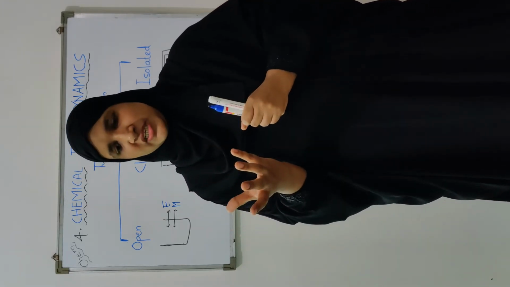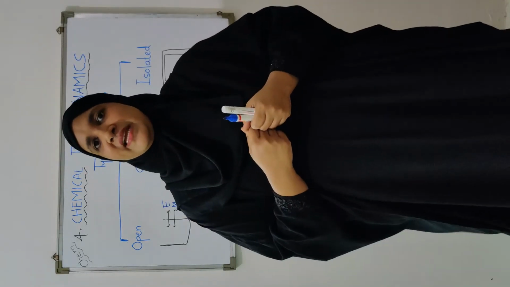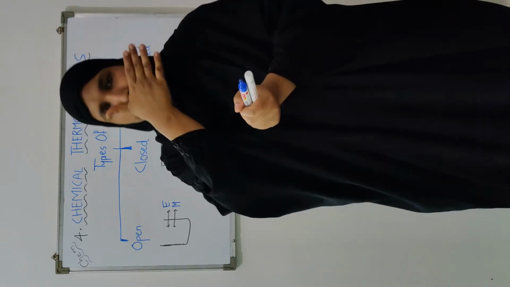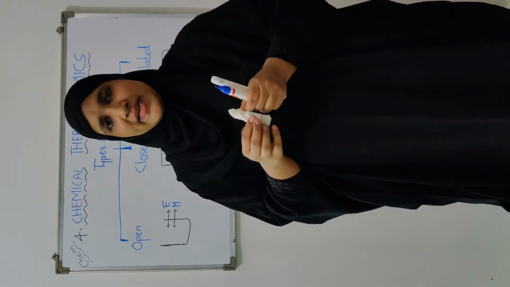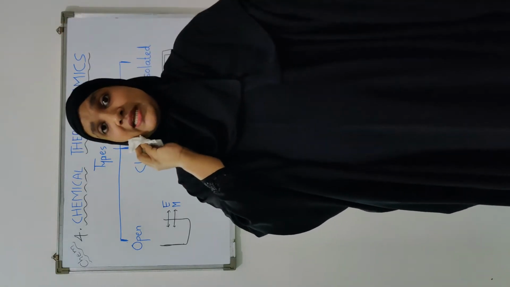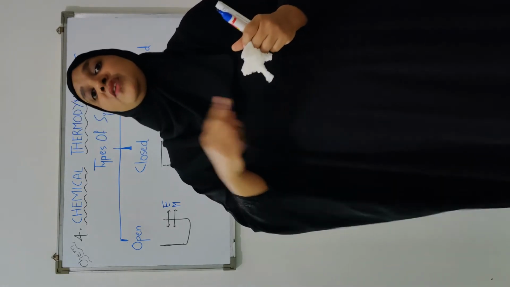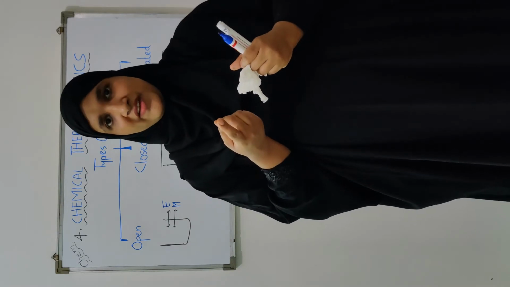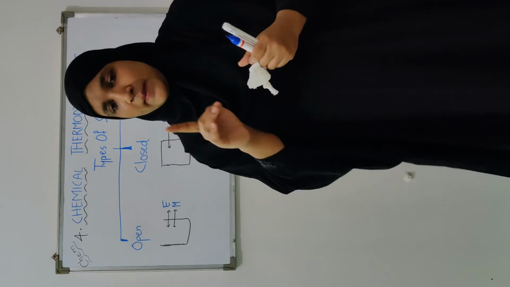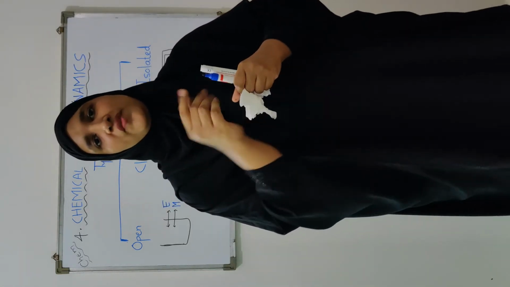Any reaction mixture that is taking place in a closed container, or take a cup of tea again, hot cup of tea, and you just cover it with the lid. When we cover it with the lid, we are restricting the exchange of matter. It means no moisture can come into the system and the steam cannot go out of that cup of tea. So matter cannot be exchanged with the surrounding now, but heat can still dissipate into the surrounding from the wall of that cup.